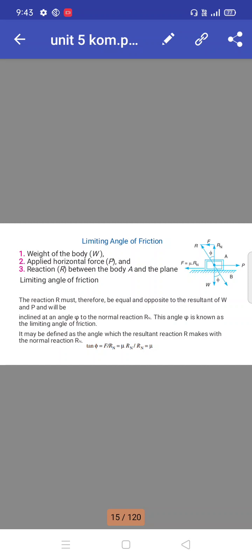Limiting angle of friction. Consider the weight of the body W, applied horizontal force P, and the reaction between the body A and the plane. The reaction R must therefore be equal and opposite to the resultant of W and P, and will be inclined at an angle phi to the normal reaction R suffix N. This angle phi is known as the limiting angle of friction. It may be defined as the angle which the resultant reaction makes with the normal reaction R suffix N. So tan phi is equal to F by Rn, which is equal to mu into Rn by Rn, that is equal to mu.